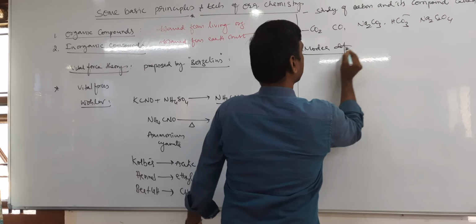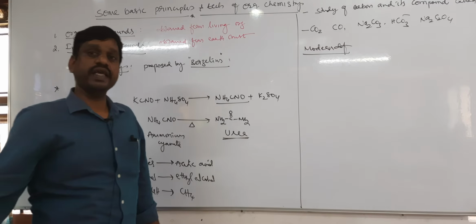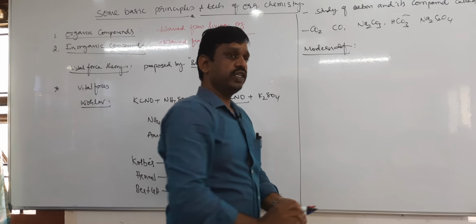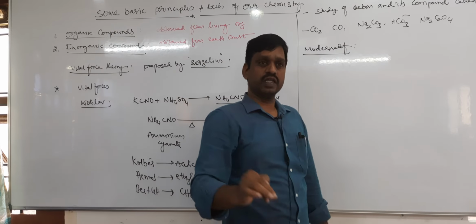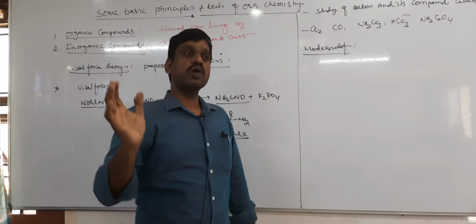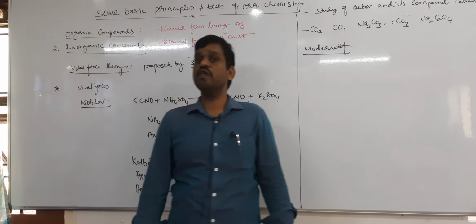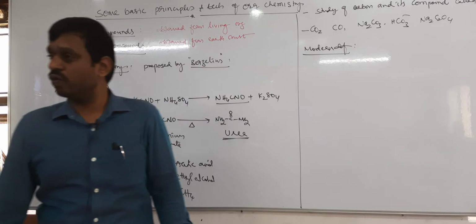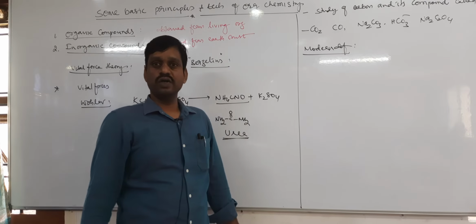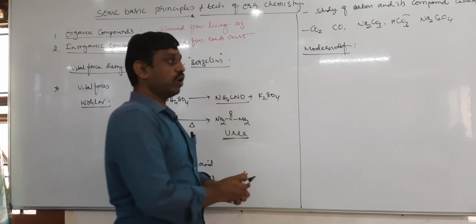So what is the modern definition for organic chemistry, organic compound? Organic compound is nothing but hydrocarbons and their derivatives. The study of hydrocarbons and their derivatives is called organic chemistry.